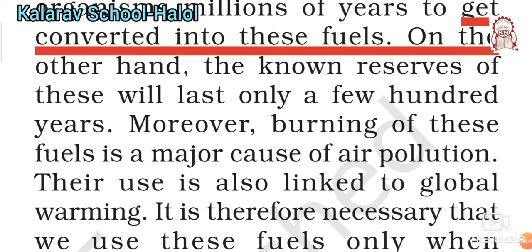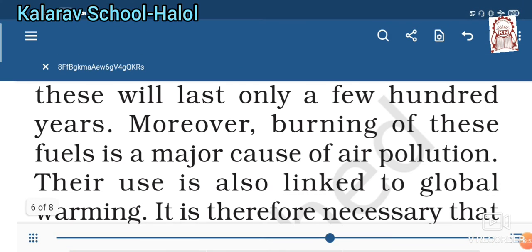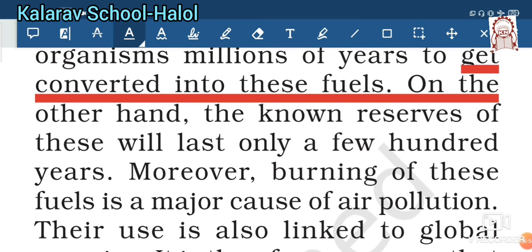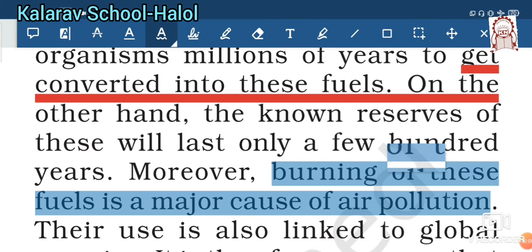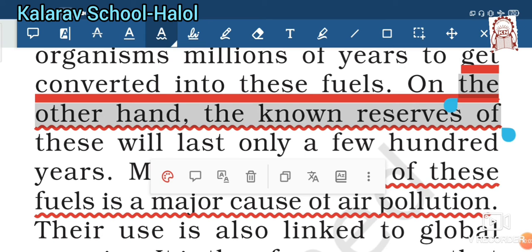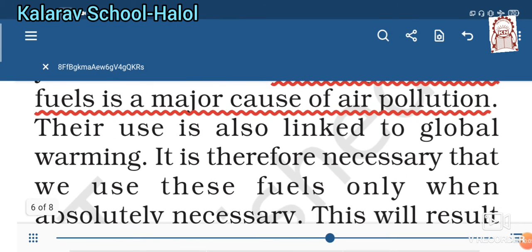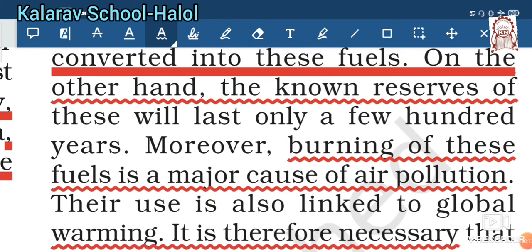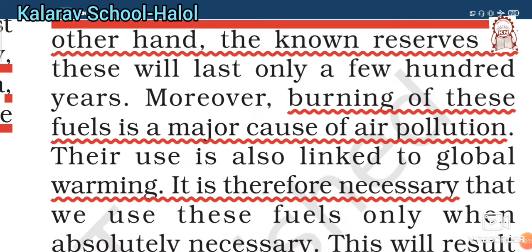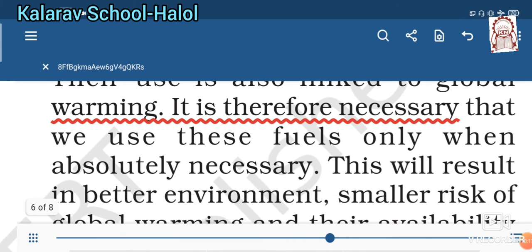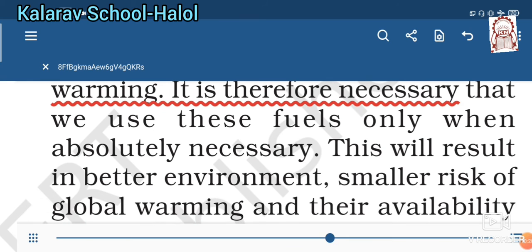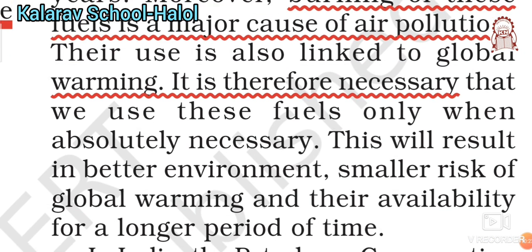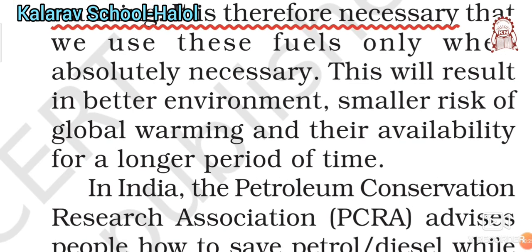Burning of these fuels is a major cause of pollution. There are a large number of disadvantages of these resources. Number 1, burning of these causes air pollution. They also cause global warming. It is necessary that we use fuel only when absolutely necessary. This will result in a better environment and a smaller risk of global warming.